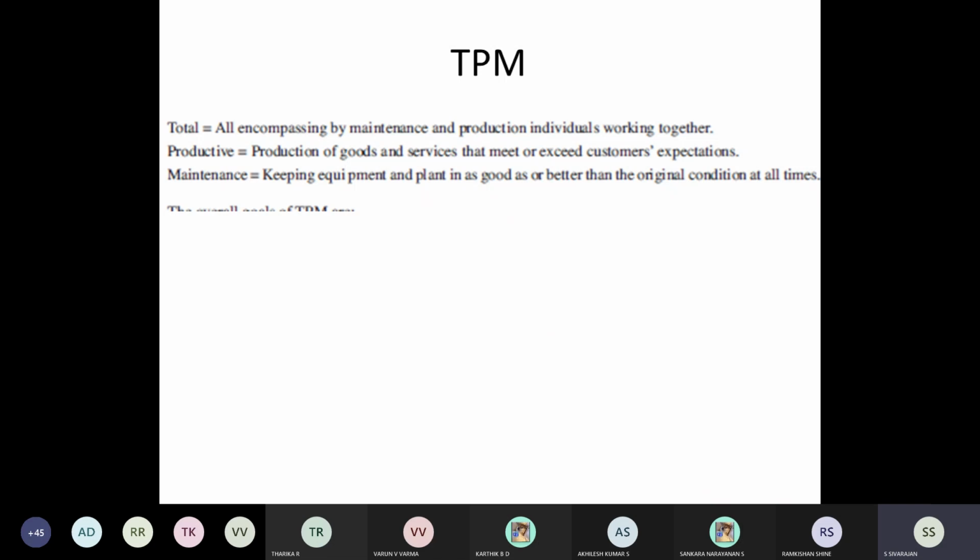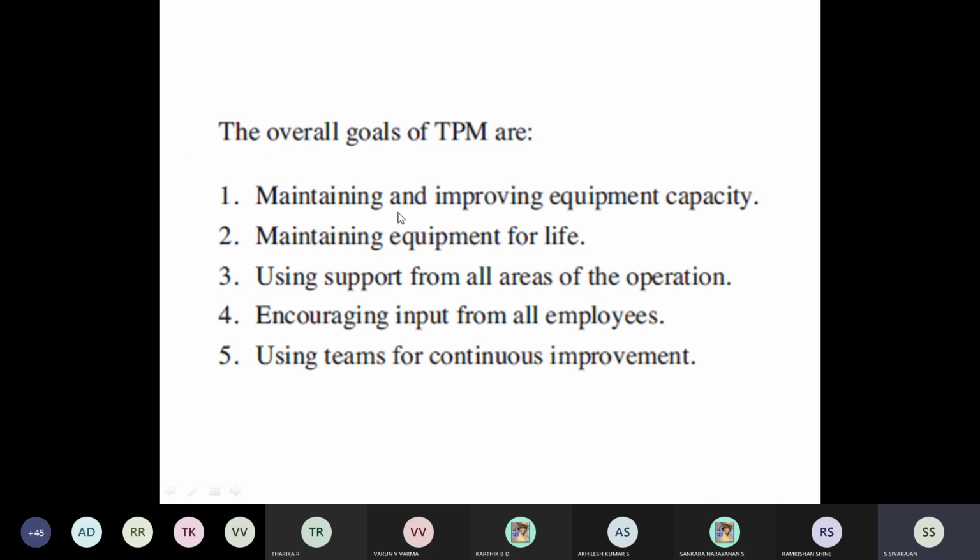So at the end of the day, the quality of the product is going to be very good. So what are the overall goals of TPM? That is total productive maintenance. Maintaining and improving the equipment capacity. Capacity means equipment should be available for 24 hours.